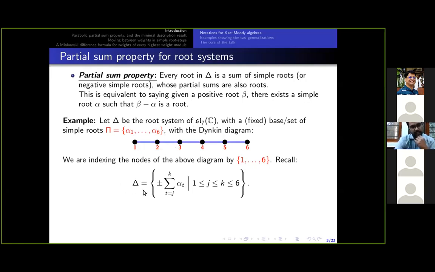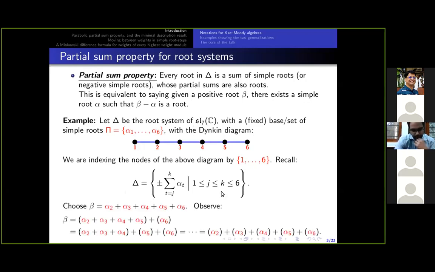The root system Δ, it can be easily observed, is precisely the set given here. So I start with the root β given here, the sum α_2 plus and so on up to α_6. Then the simple root we can subtract from β is α_6. And after subtraction, we get the root α_2 plus and so on up to α_5. It is easy to see that this is a root. And from this, we can subtract the simple root α_5. Proceeding this way, we can write β as an ordered sum of simple roots. The order is as follows: first α_2, and then α_3, and then α_4, and so on, such that each partial sum in this ordered sum is also a root.